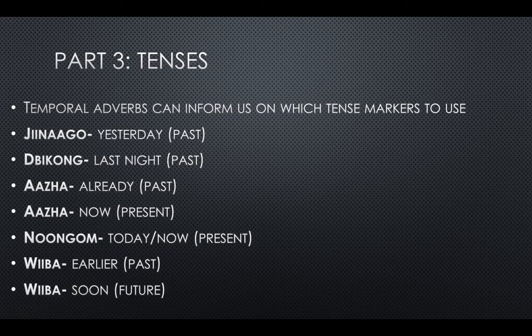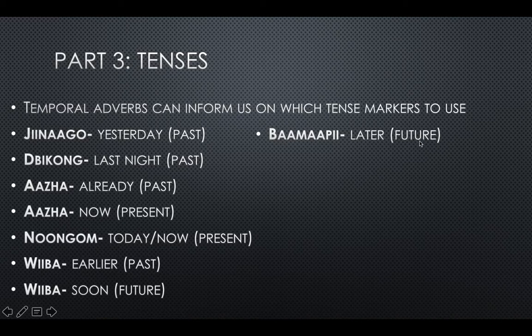Weeba can also mean soon. So if something's going to happen soon, that means it hasn't happened yet. So it's in the future. So we would use one of our future tense markers, either we or ga or da, or today's lesson, da. Bamapi means later. And so if something's happening later, it's in the future.